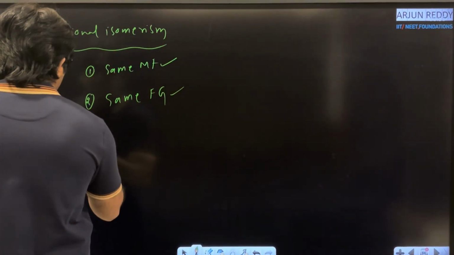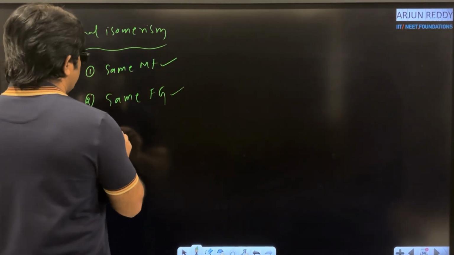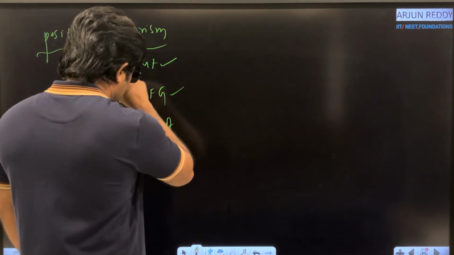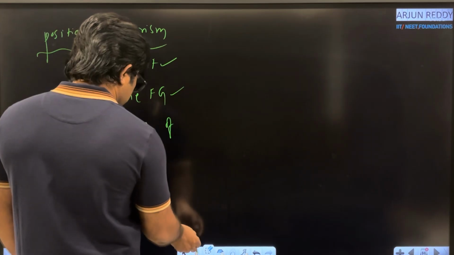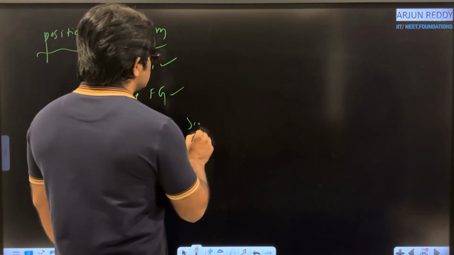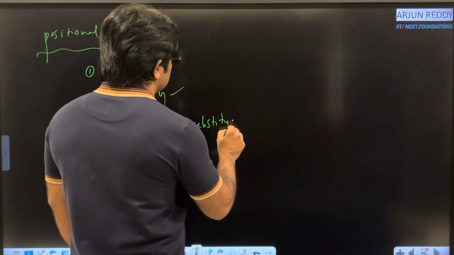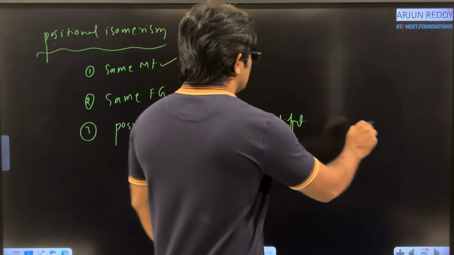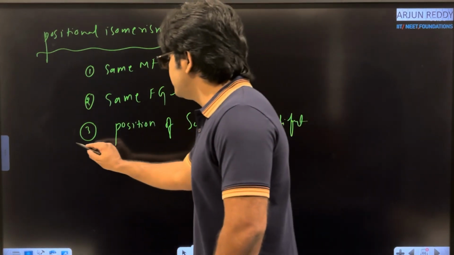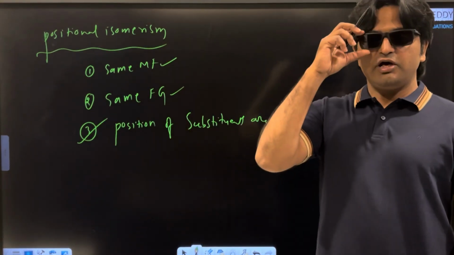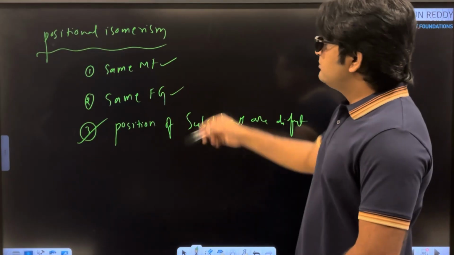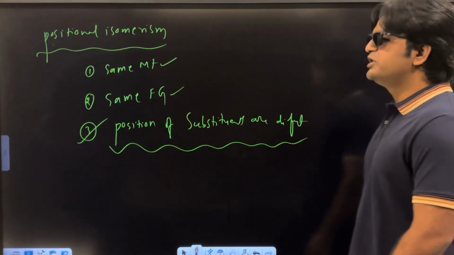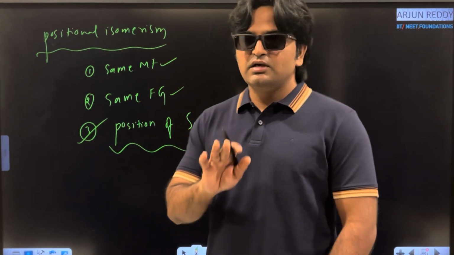But on the basis of this one, position of substituents are different. Okay, on the basis of this one, we are classifying the given molecules into positional isomerism. So same molecular formula, same functional group. Next, what is the third point? Position of substituents are different. We are not changing side chain.